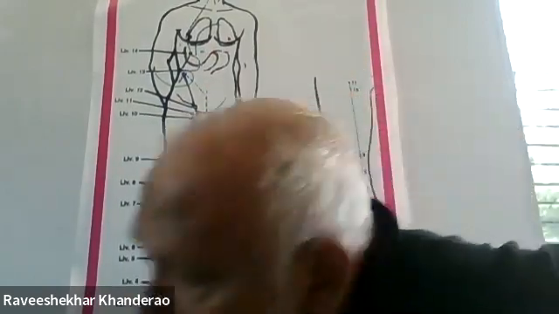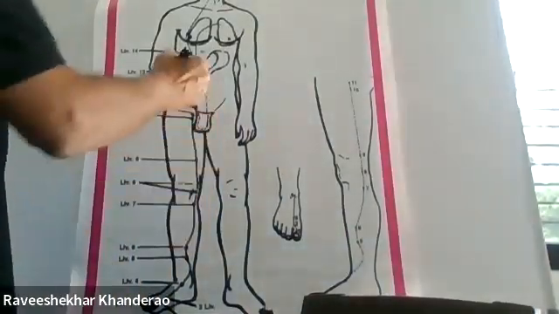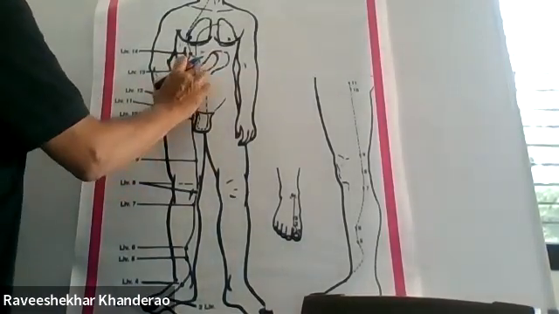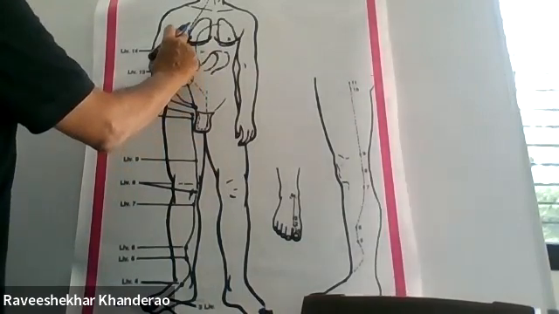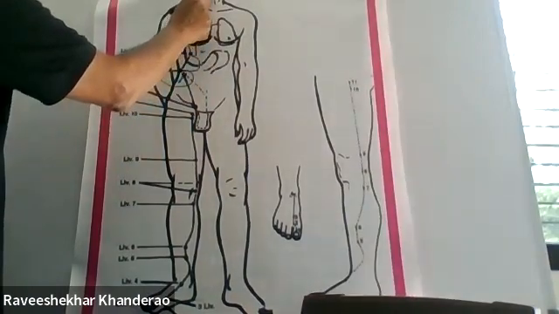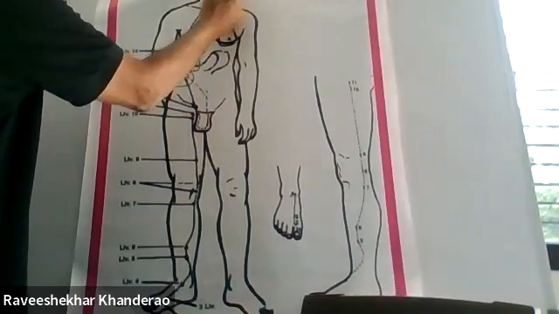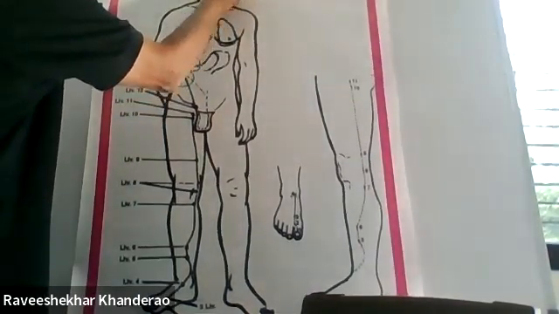Okay. Then another branch emerges from the liver and crosses the diaphragm, crosses the lung, and moves up into the throat area and goes on to the face and then ends at the outer canthus.